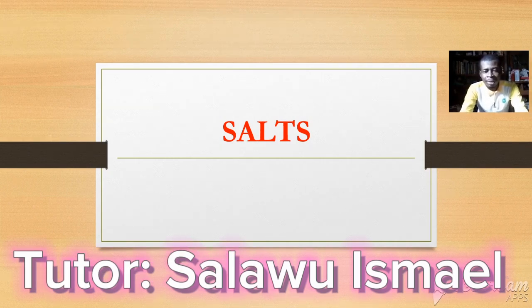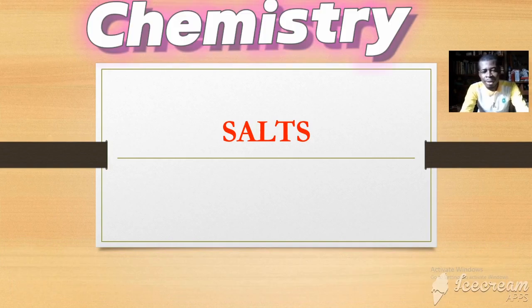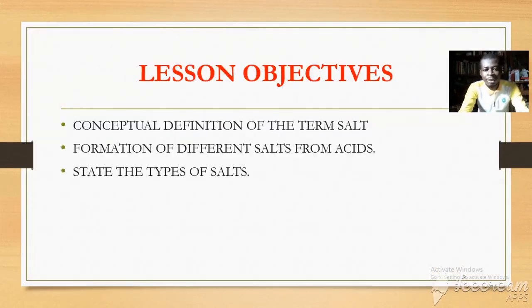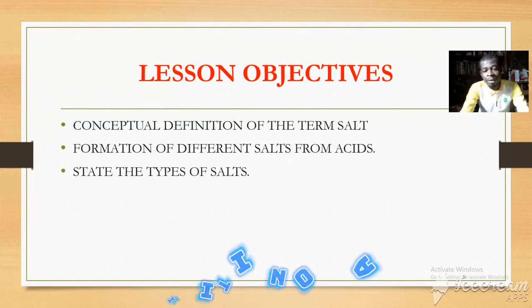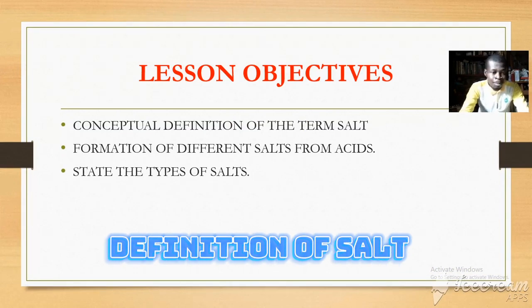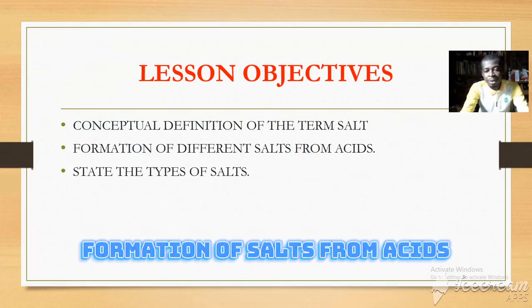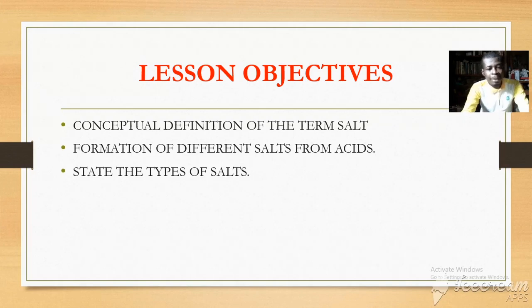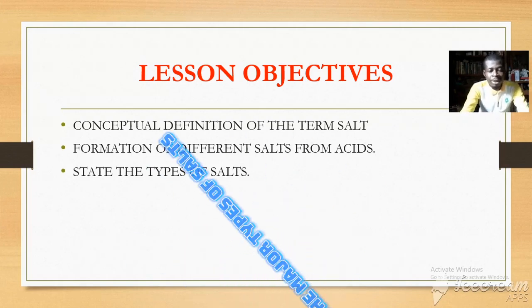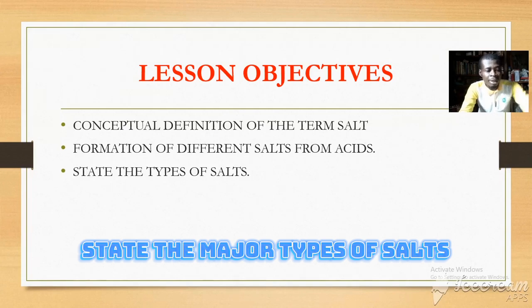Today we're going to have a beautiful discussion on one of the concepts in chemistry. As you can see on the screen, the topic of discussion today is going to be on salt. The lesson objectives for today are three. By the end of the lesson, you should be able to give a conceptual definition of the term salt. Secondly, you should be able to form different types of salts from any given acid. Thirdly, you should be able to state the various types of salts that exist.